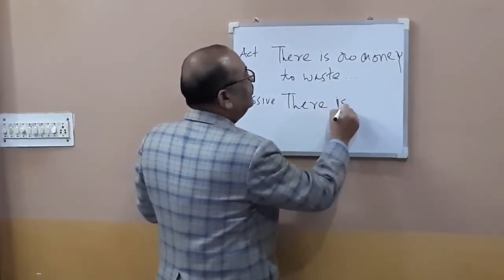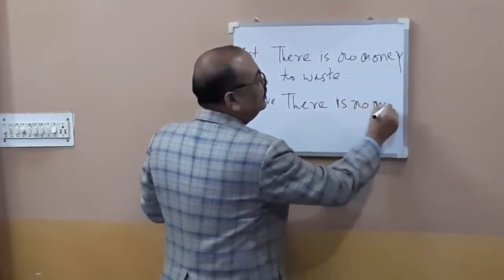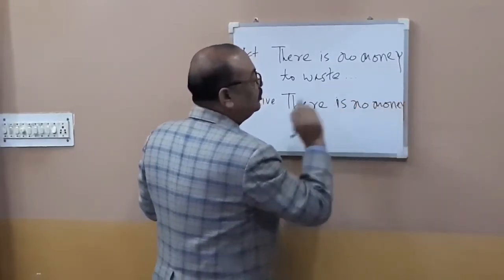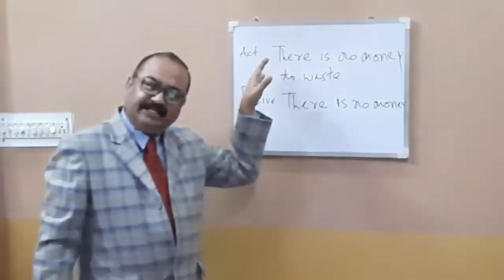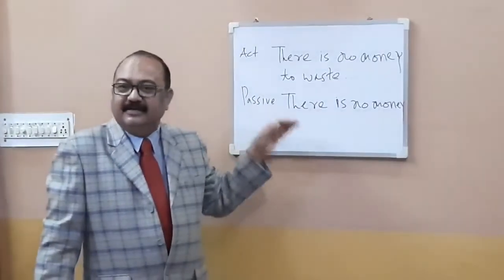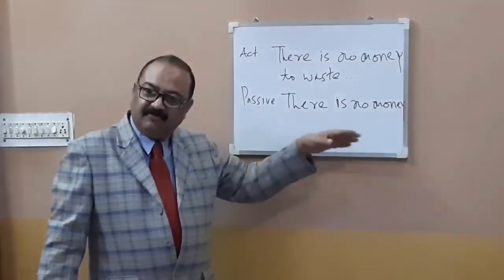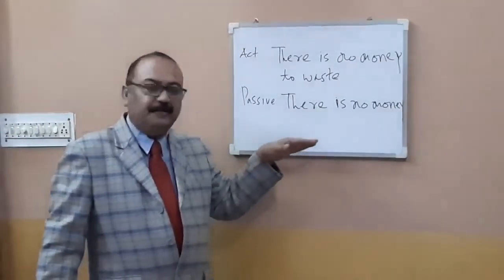There is no money. The sentence would remain just the same. This is also important. When a sentence begins with "there" in active voice, even in passive voice it is going to be the same. This phrase, "there is no money", will remain the same.